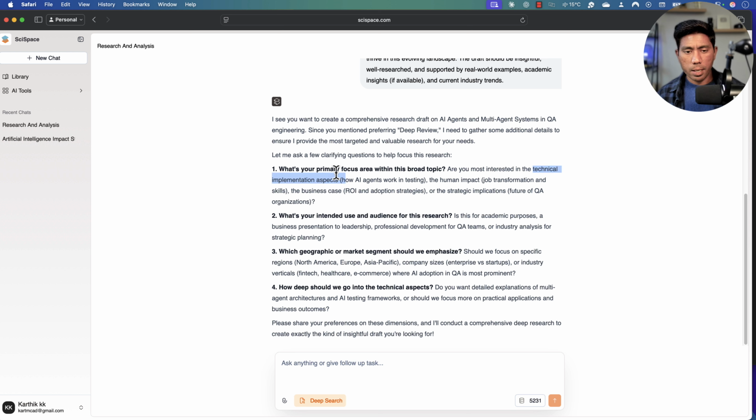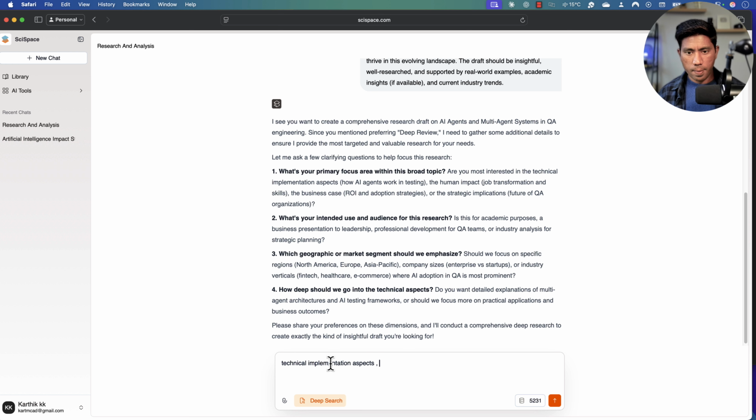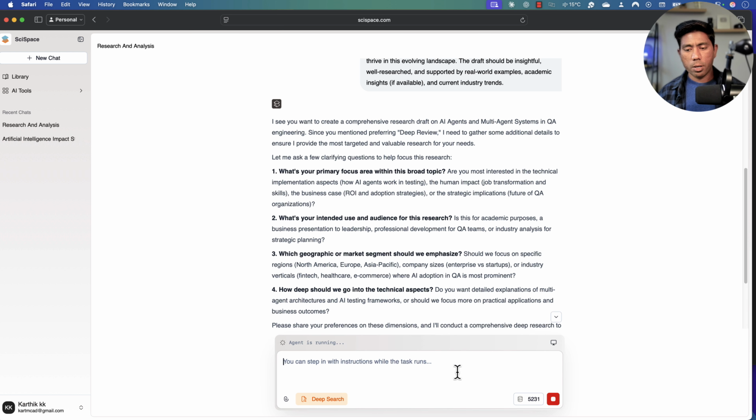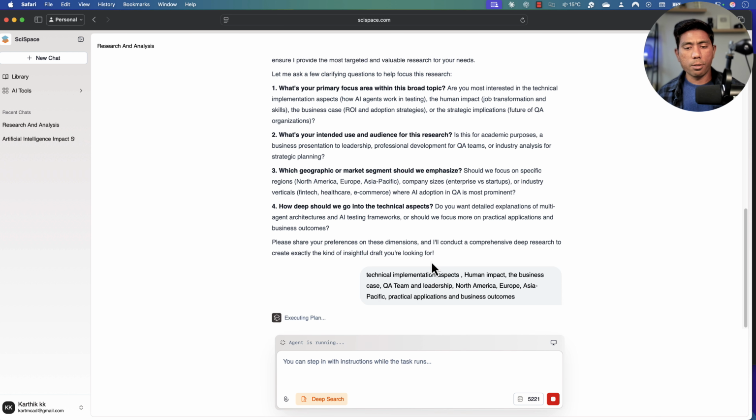So I'm going to say the technical implementation aspects, and then the human impact, and then the business case, and then who is the intended audience for this particular presentation. It's going to be the QA team and the leadership, and then which geographical area that you're looking for. So I'm going to probably look for almost all of these. And then how deep should we go into the technical aspect? So do you want a detailed explanation of the multi-agent architecture, or should we focus on the practical application and business outcomes? I think we should just focus on the practical applications and the business outcomes over here. And then I'm going to hit enter. That's it. This is what I am going to ask this particular agent, and you will notice how amazing everything is going to happen in the SciSpace.